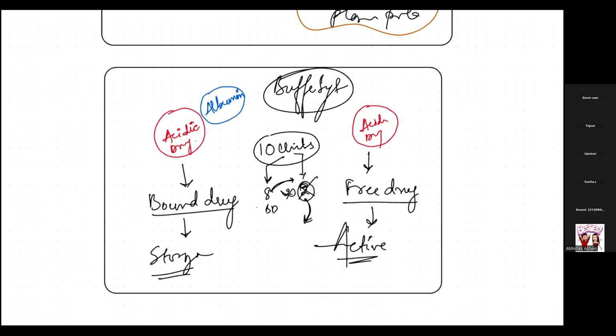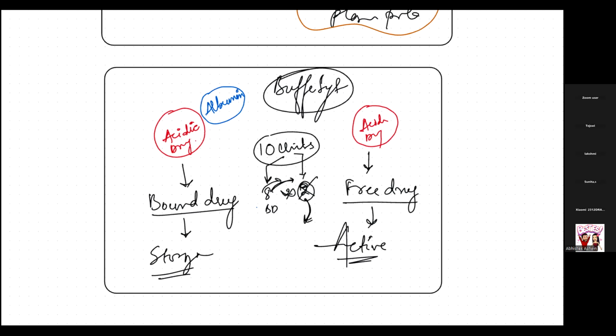This is how beautifully the body is trying not to let toxicity happen in the body. Because if a drug is retained in the body, that is what we call toxicity, and we will learn in metabolism and excretion how, when a drug doesn't get excreted, it becomes toxic. So I hope it is understandable what a bound drug and a free drug are. Whenever you take any medicine, it goes into your buccal cavity, then into the stomach, and through the stomach it will go into your main bloodstream.